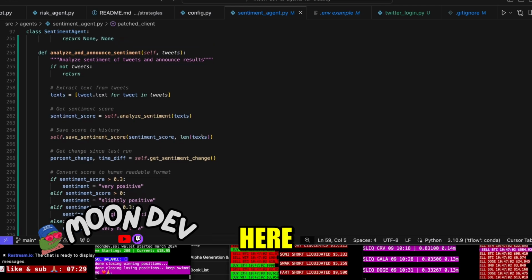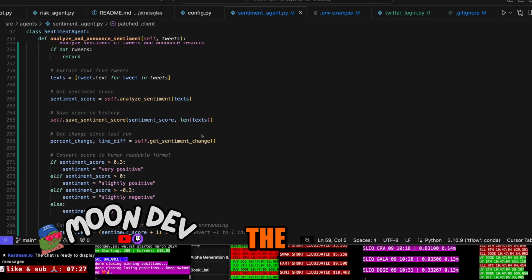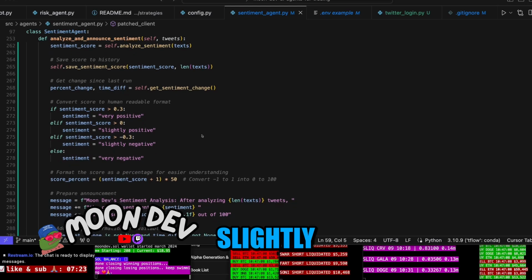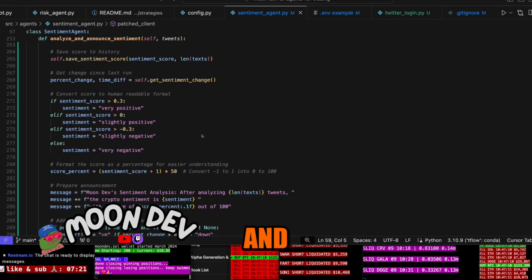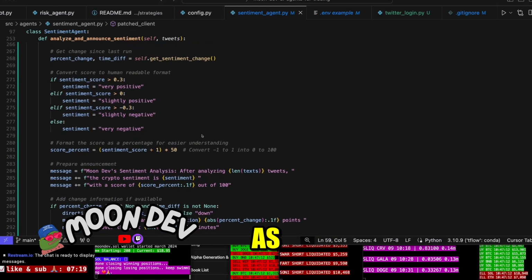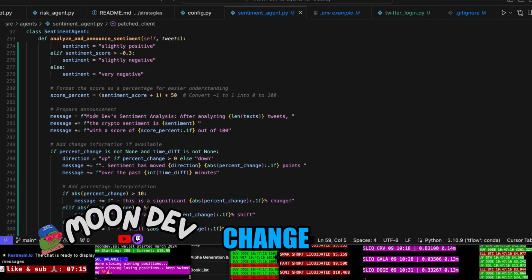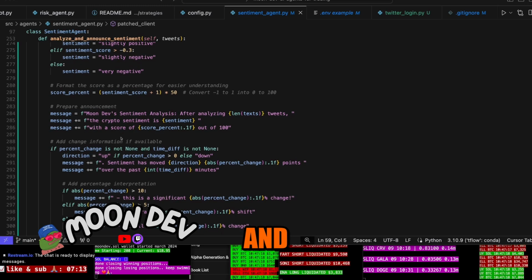Analyze and announce sentiment here. You can see we're announcing the sentiment change. Here you can say if it's very positive, slightly positive, or slightly negative, and that could be changed up as well. It looks like we're able to change the scores. We can change the sayings, of course.